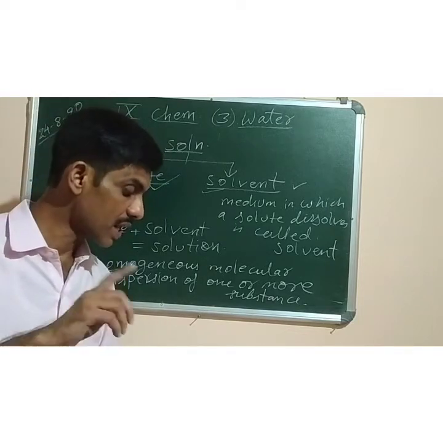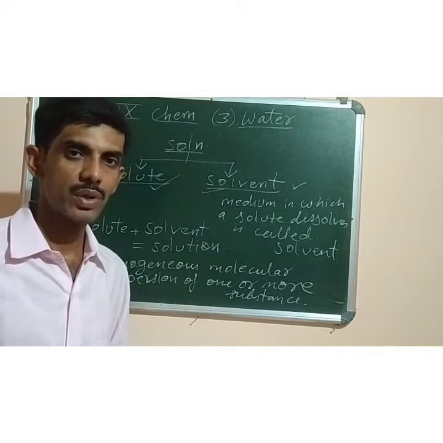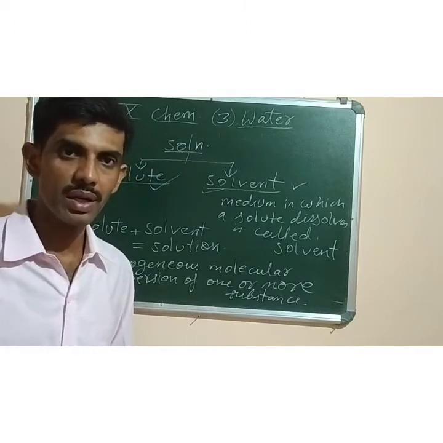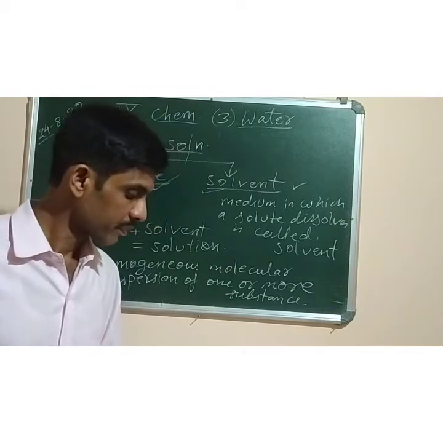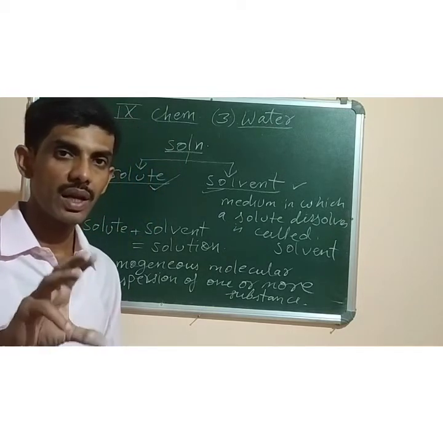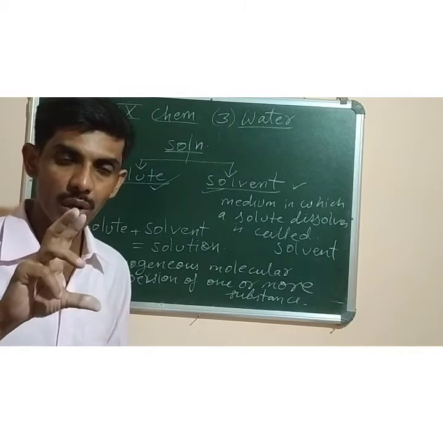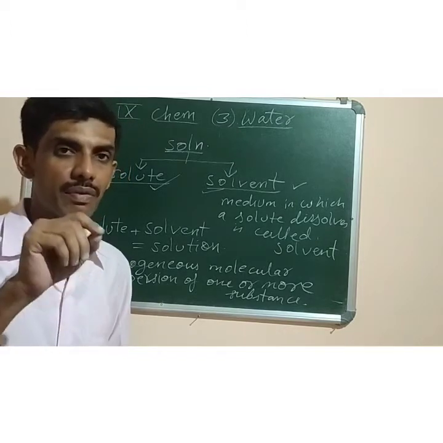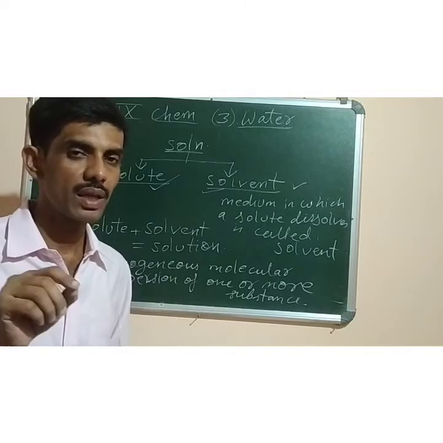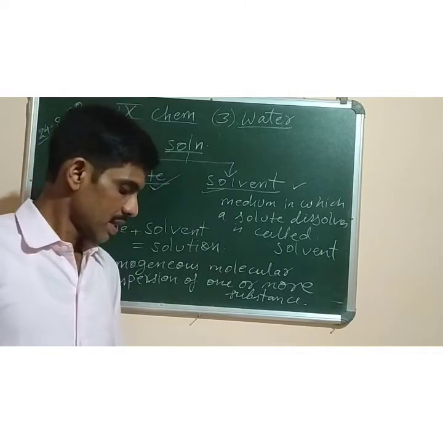The fourth one is liquid in liquid. Of course you can take water and milk, both are liquids. Other examples also you can give, alcohol and water. Then gas in liquid. In the liquid a gas is present. The best example is cold drinks, that is carbonated drinks, in which carbon dioxide is dissolved in the liquid. Soda water.